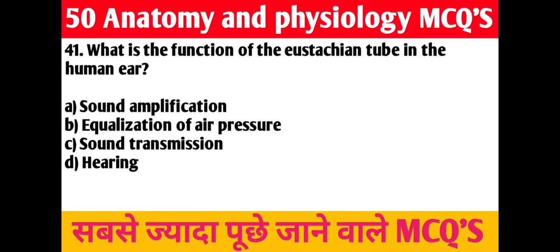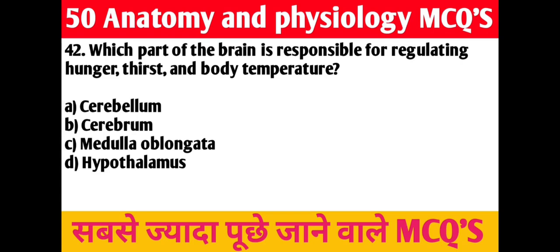What is the function of the Eustachian tube in the human ear? A. Sound amplification. B. Equalization of air pressure. C. Sound transmission. D. Hearing. Right answer is B. Equalization of air pressure.